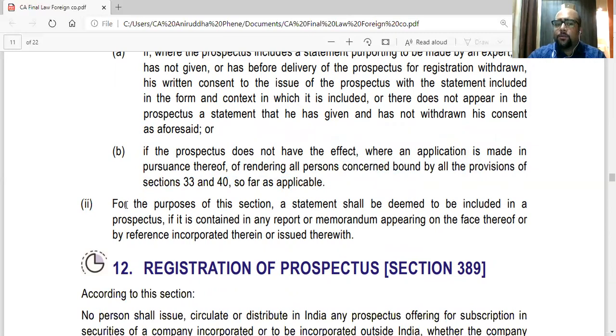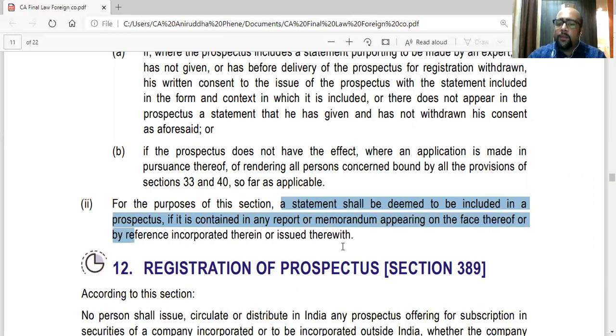And subsection 2 says that for the purposes of this section, a statement shall be deemed to be included in a prospectus if it is contained in any report or memorandum appearing on the face thereof or by reference incorporated therein or issued therewith. Now, if you ever see a prospectus, it is a huge document. We normally see only the first page, but it is almost a 200, 300 page document.